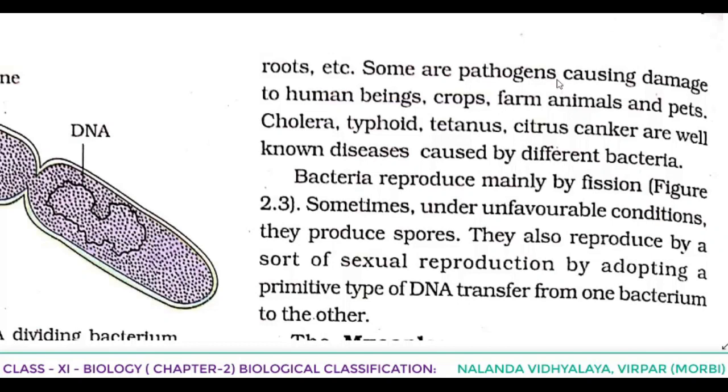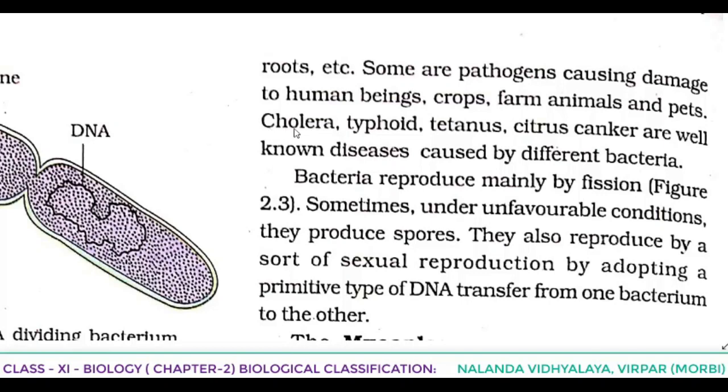Some are pathogens causing damage to human beings, damage to crops, damage to farm animals and pets. Pathogens means you have to understand disease causing organisms.